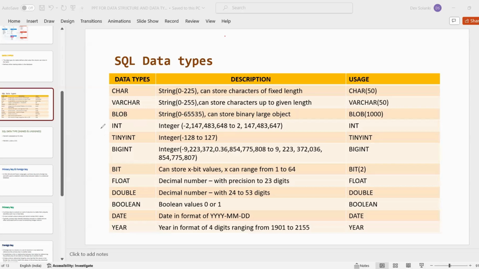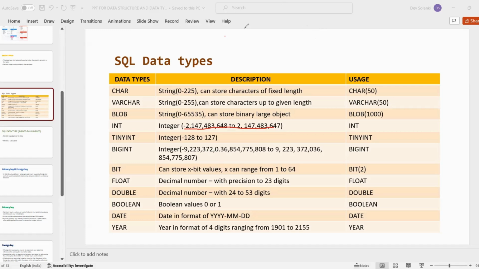Then next is integer. Integer has a limit, ranging from -2147483648 up to 2147483647. Integer means numerical value. All numerical values, it can be positive, it can be negative also, like employee ID, student roll number. These are numerical types, right?